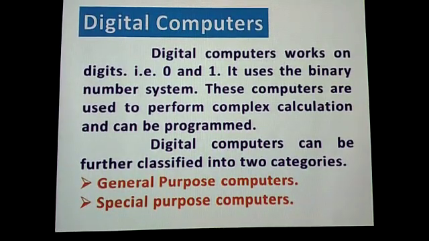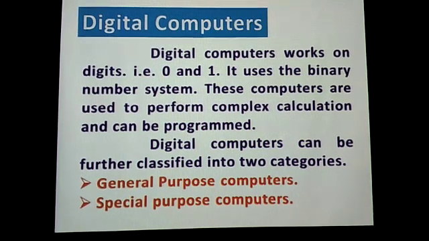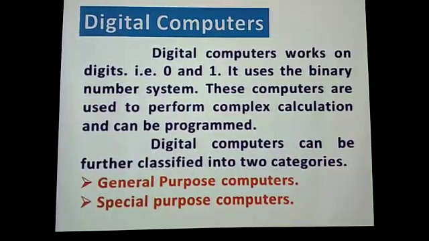Complex calculations means too big calculations which are not easy to do manually. So in digital computers, all these things can be done very easily. Complex calculations means a tough calculation which cannot be done manually. So those calculations are done in very few seconds. Digital computers can be further classified into two categories.